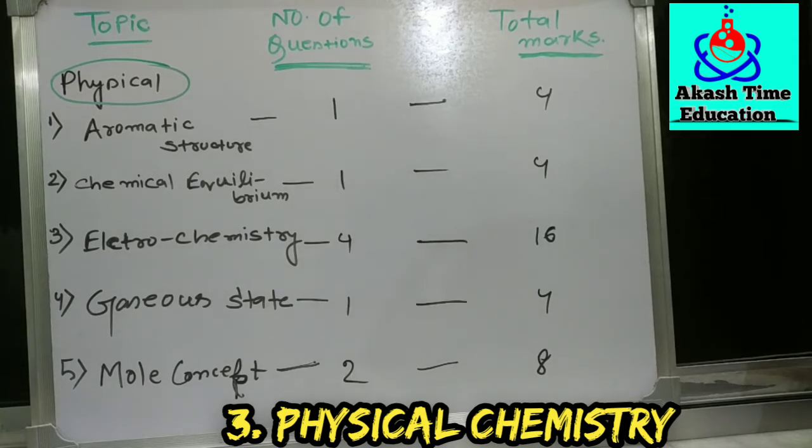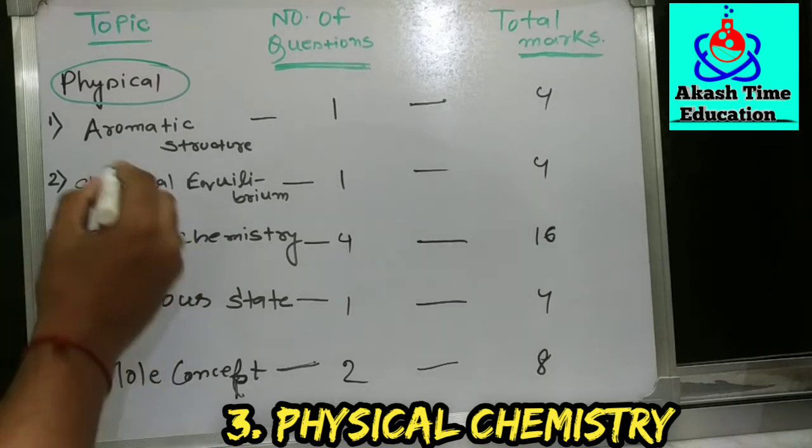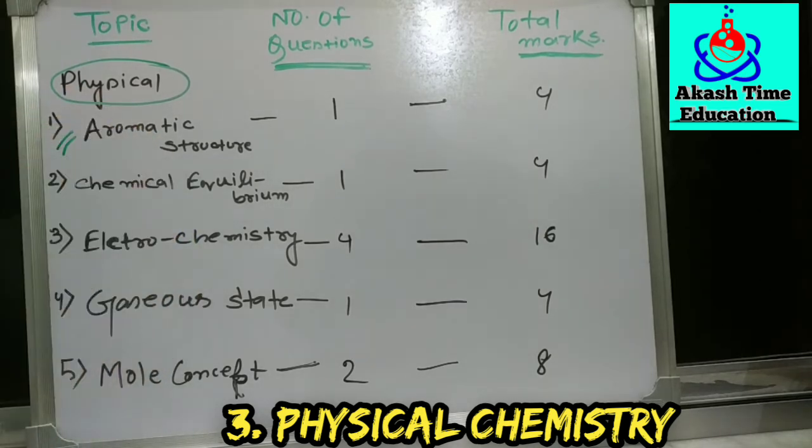Okay, in physical chemistry, atomic structure comes. There are some topics which are interrelated between inorganic chemistry and physical chemistry. Some teachers say that atomic structure is under inorganic chemistry. It is true, but it is also true that it is under physical chemistry. Whichever topic it falls under, you just have to read that chapter.